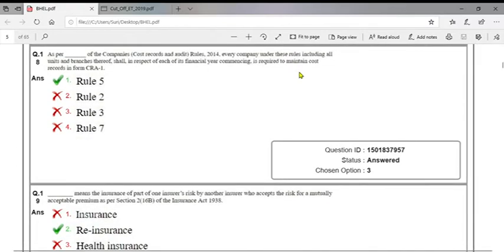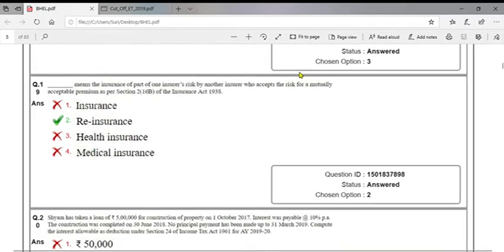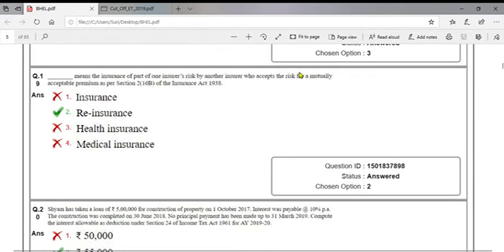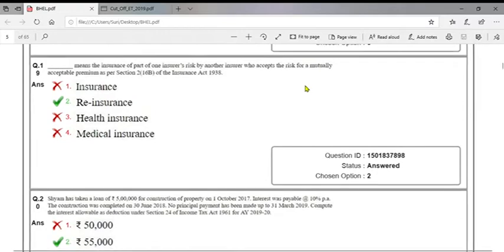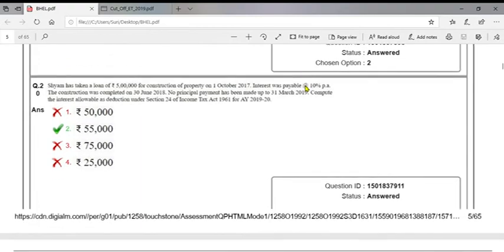See the difference here. Question number 19: dash means the insurance of part of one insurer's risk by another insurer who accepts the risk for a mutually acceptable premium, as per section 216B of the Insurance Act. It's reinsurance. Direct question.